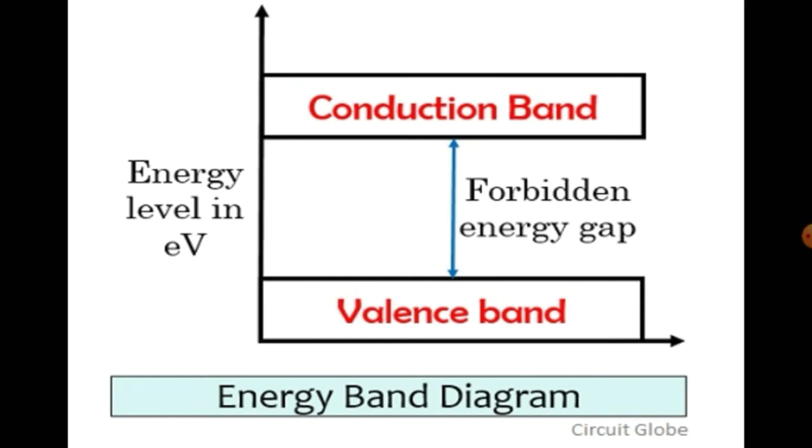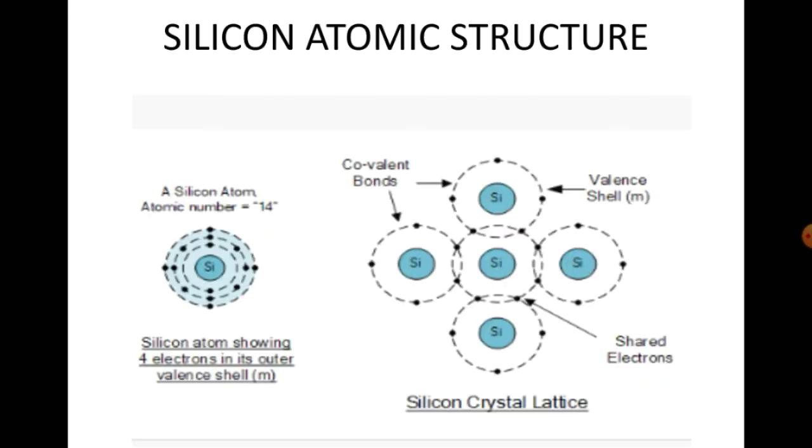The Fermi level is the line that is drawn horizontally in between the valence band and the conduction band. We have to imagine a line that is the Fermi level. This Fermi level will determine the electrical conductivity of the solids. The Fermi level is the level below which the valence band is located and above which the conduction band is located. The forbidden energy gap is also called the band gap or energy gap.